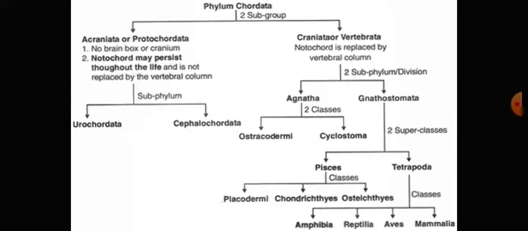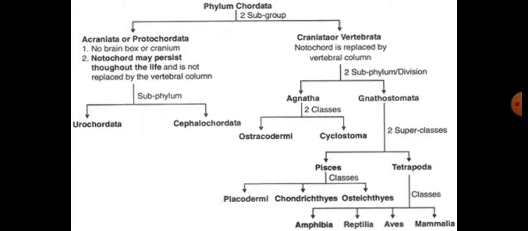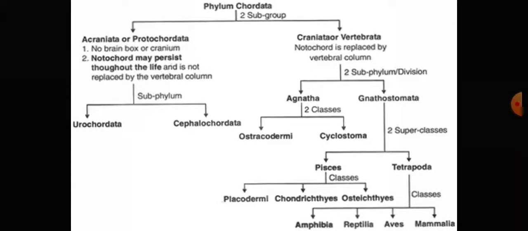There are several examples. The most important examples of Protozoa you are studying in your practicals: amoeba, paramecium, euglena, and entamoeba histolytica.